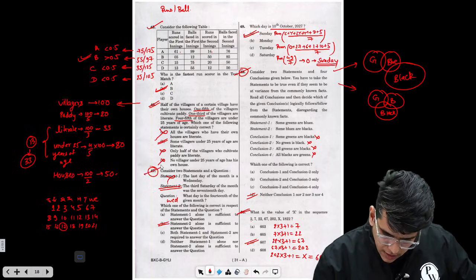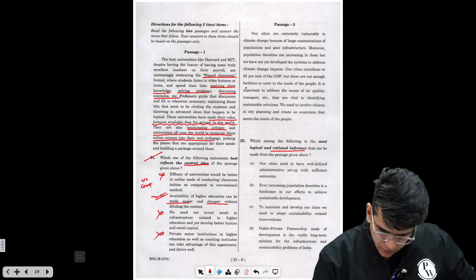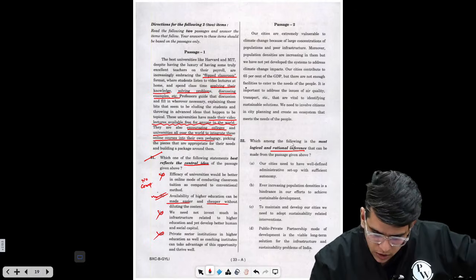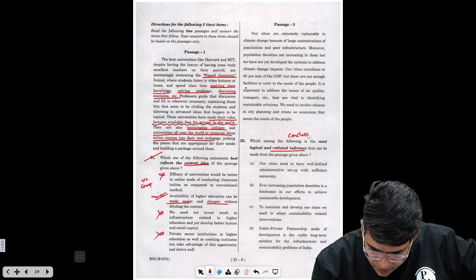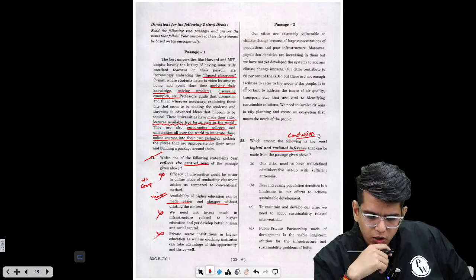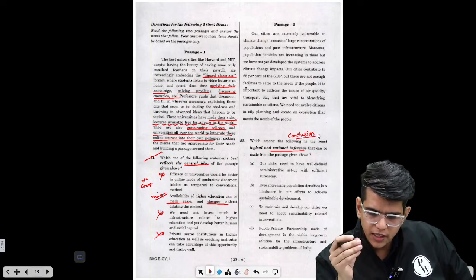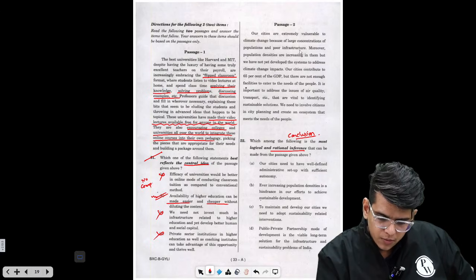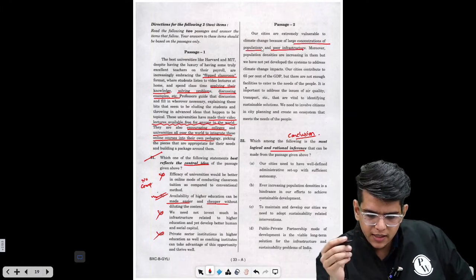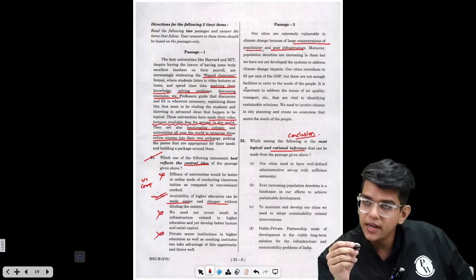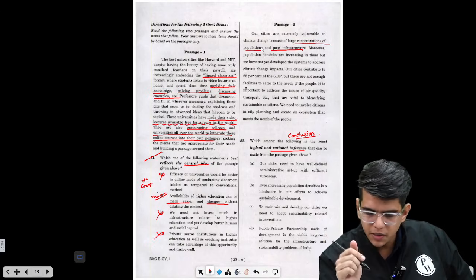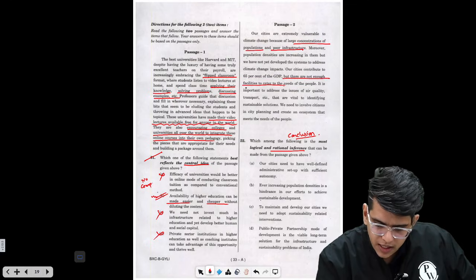Let's go to the next thing now. We have attempted 51. Now we need to attempt the 52. Conclusion. Okay. So our cities are extremely vulnerable to climate change because of large concentrations of population and poor infrastructure. Moreover, population densities are increasing in them, but we have not yet developed the system to address climate change impacts. Our cities contribute to 65% of the GDP, but there are not enough facilities to cater to the needs of the people.